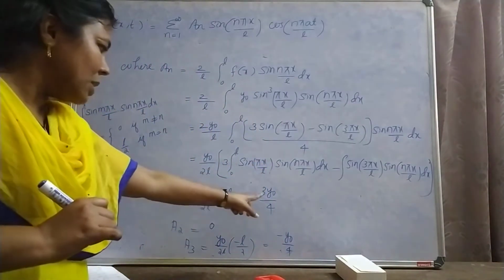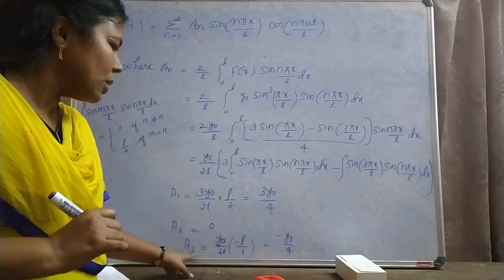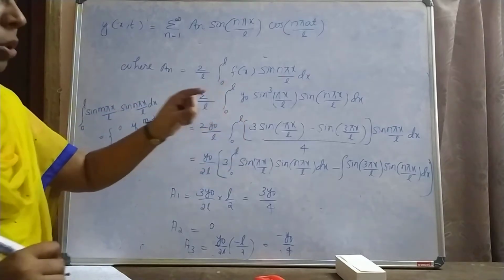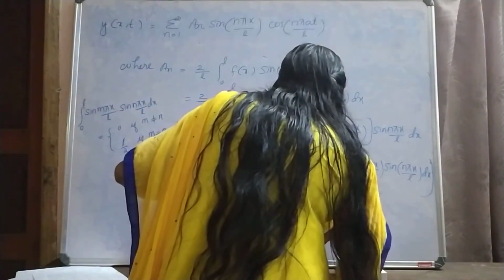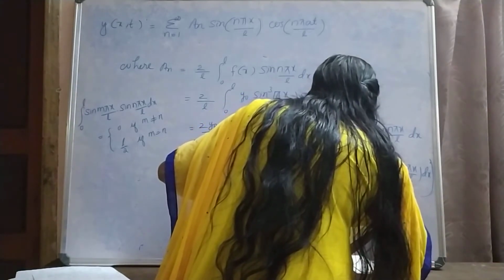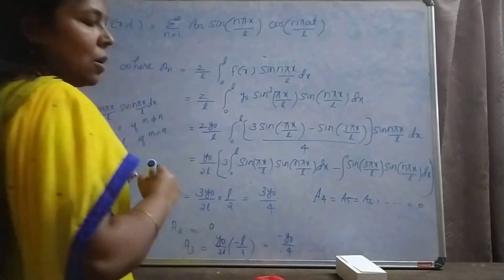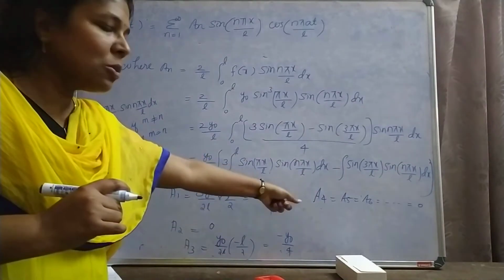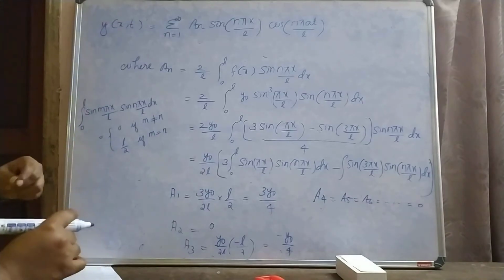a1 equal to 3 y0 by 4, a2 equal to 0, a3 equal to minus y0 by 4. All other values are equal to 0. That is a4 equal to a5 equal to a6 equal to etc. up to equal to 0. Only a1 and a3 have values. All other values are equal to 0. Then our solution is